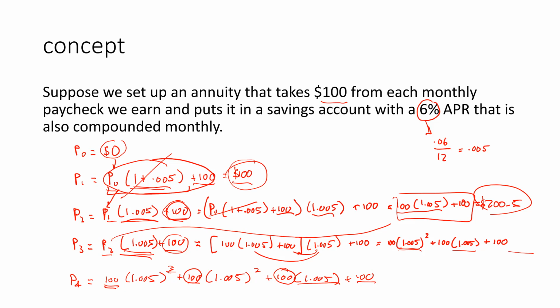Okay, so the formula that we're going to be able to come up with for this thing is mostly recursive at this point. And what we can say is that P sub m is going to be equal to 100 times 1.005 to the m minus 1 plus 100 times 1.005 to the m minus 2. And we're going to just be able to do this until we get down to 100 times 1.005 plus 100.